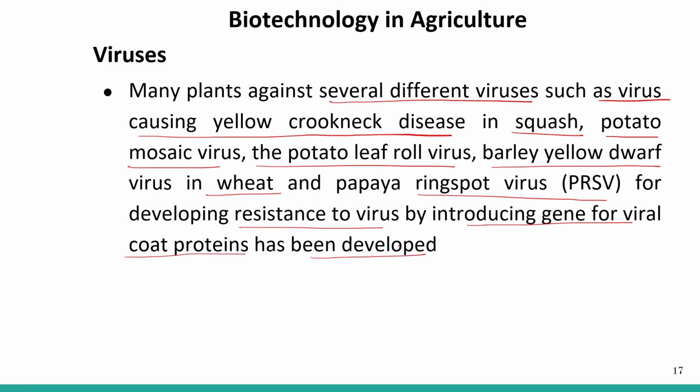A study has been done of the whole structure of the virus. The protein coat of the virus is made up of capsomers. That has been studied, and a gene for this viral coat protein has been developed and introduced into the organisms.